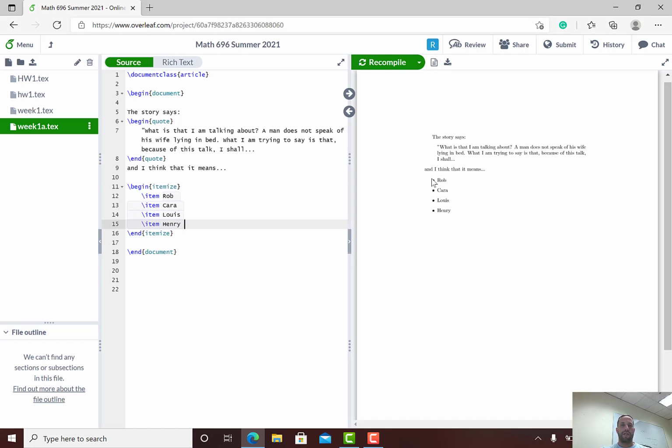Okay, now by default, it just gives these dots. It just gives bullet points. But let's say you don't want bullet points. Let's say you want to have numbers. Well, after the item, you can just write the number. And it'll get something like this. Okay, so it puts the numbers. Of course, maybe you want to do it with parentheses around it. Okay, and you can have something like this.